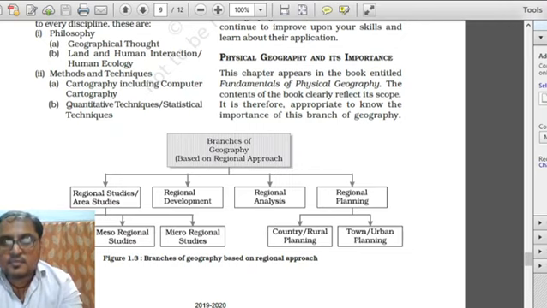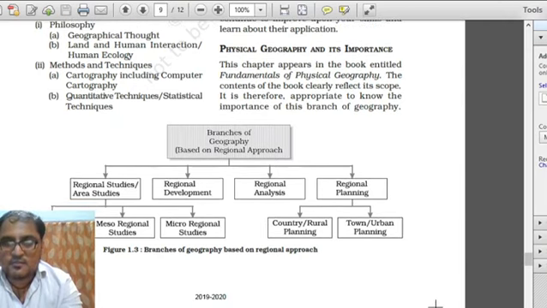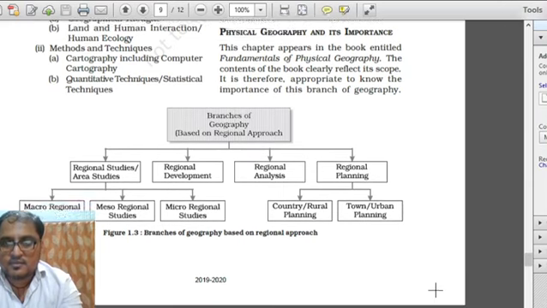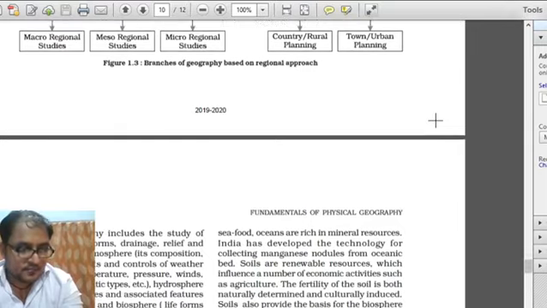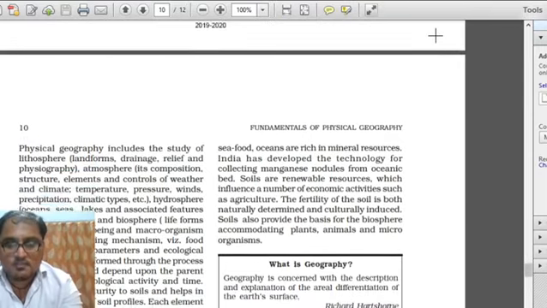The contents of the book will reflect the very scope of physical geography, and it is therefore appropriate to know the importance of this branch of geography. So what is the importance of physical geography and what are the scopes of physical geography? Let's see it under this topic, physical geography and its importance.